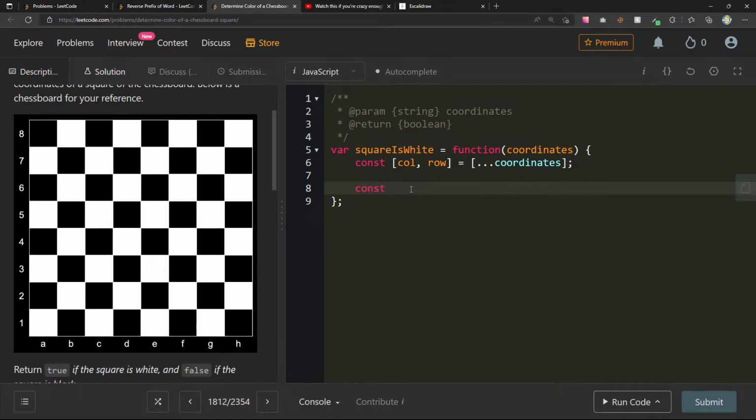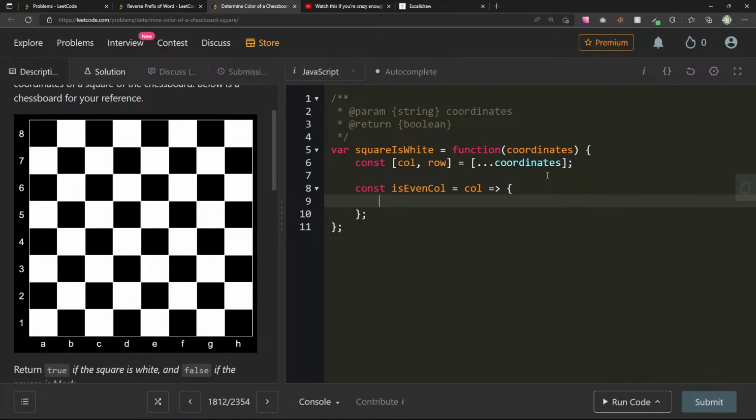Let's create some functions here, like isEvenColumn. This can take column and it'll return column divided by 2. Oh, but wait, we need to pass in the column. Is that going to represent a string, right? What I need to do here is get the index of it and normalize it.